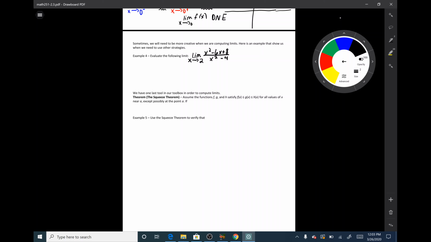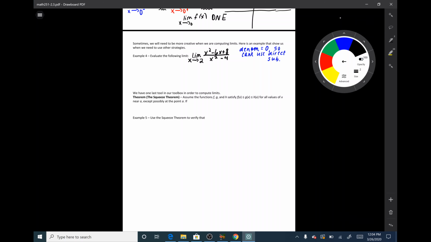So we had that rational rule that said that if I have a rational function, then I can simply plug in my limit point as long as the denominator is not equal to 0. Unfortunately, here, when I plug in x equals 2 into the denominator, I get 0. So my denominator is equal to 0, so I can't use direct substitution. What else could I do here? Well, let's try to factor the top and the bottom to see if anything cancels out.